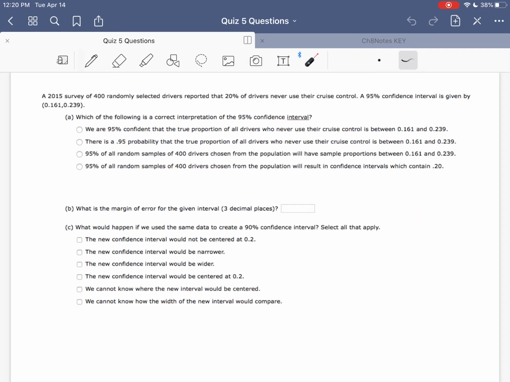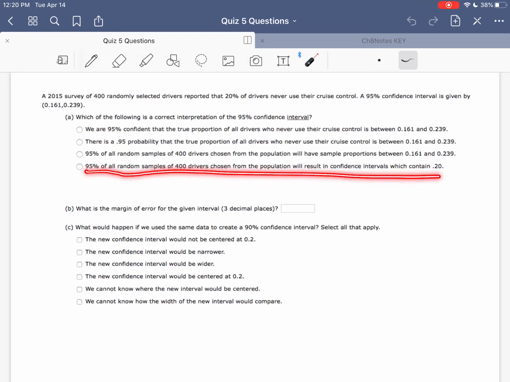Now, we don't know what it is, but it is a single number and it's fixed, meaning it's not going to change. So that true population proportion is either in between these two numbers or it's not. So there's not a 95% chance. There's either a 100% chance or a 0% chance that that true population proportion is between those two numbers. We just don't know which one.